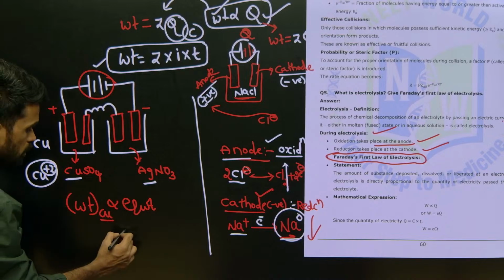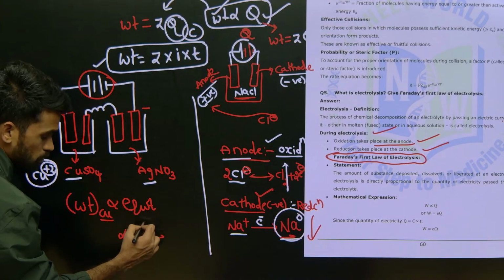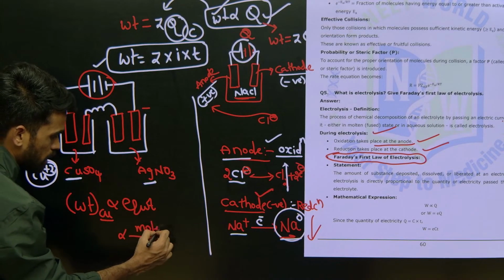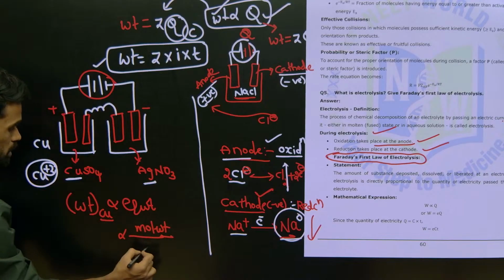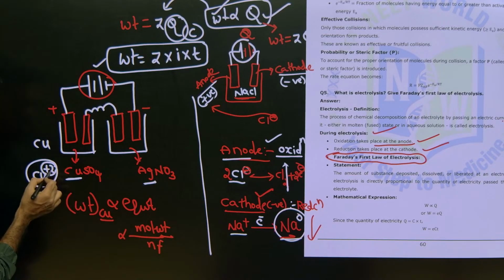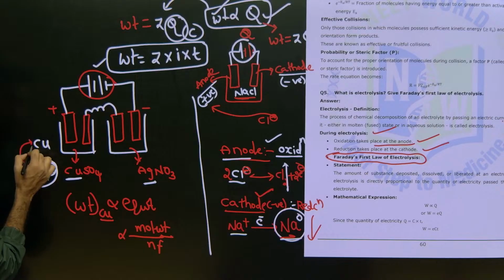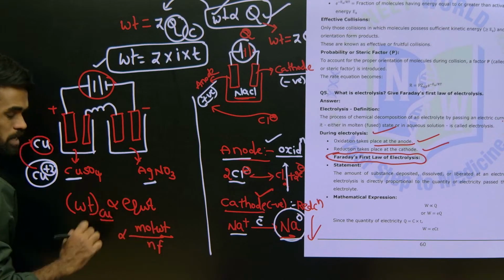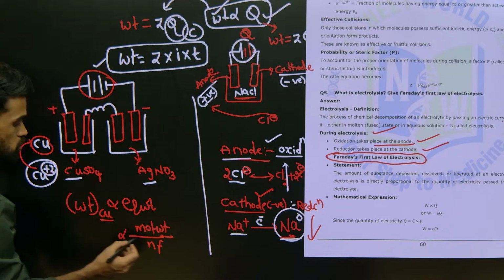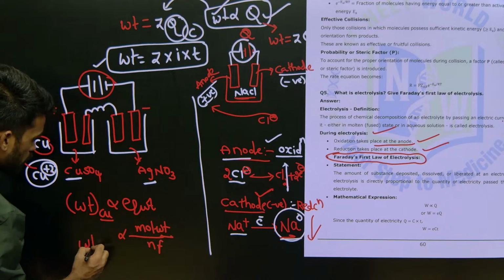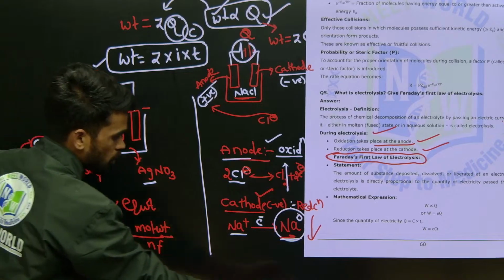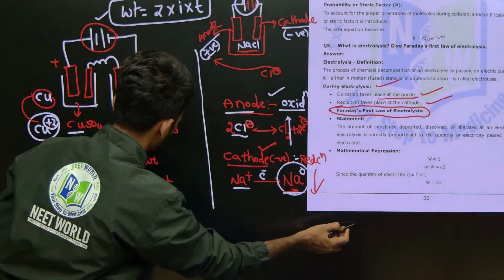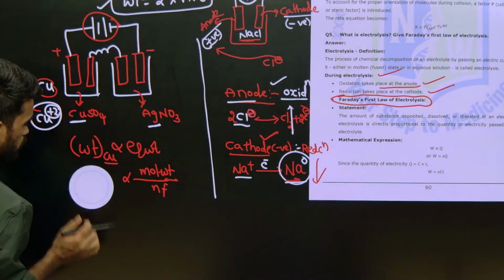So equivalent weight is nothing but its molecular weight divided by its n factor. What is the charge present on it? Plus 2. So copper plus 2 converts into copper at this cathode. So molecular weight divided by its n factor. What is the n factor? It is 2. So simply you can write, weight of copper deposited